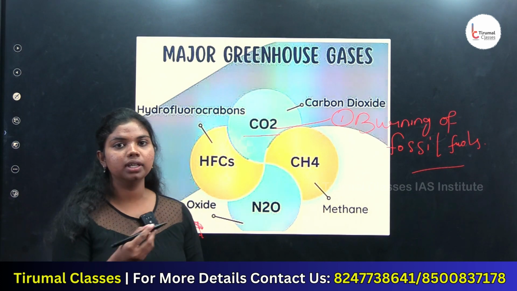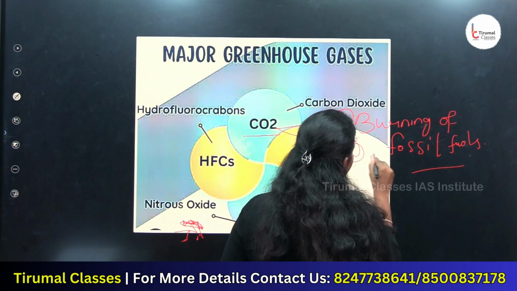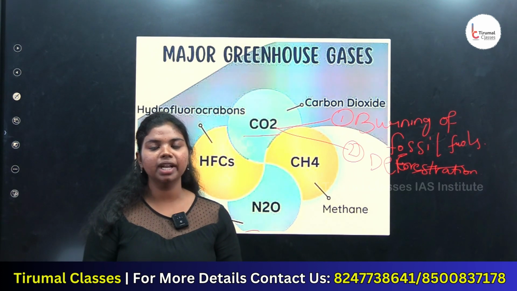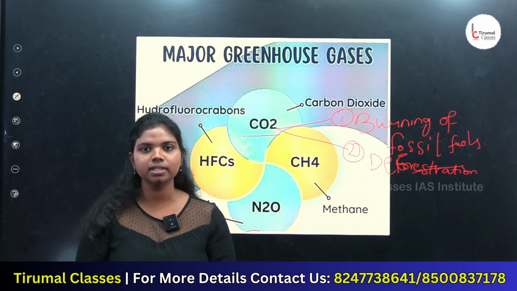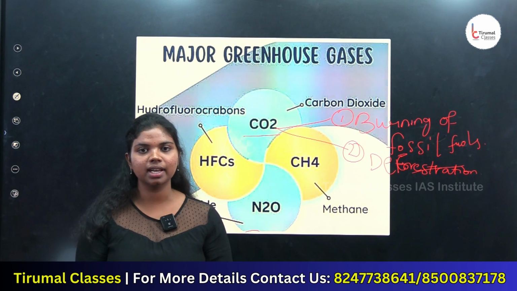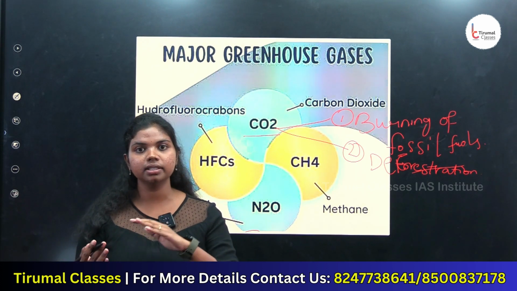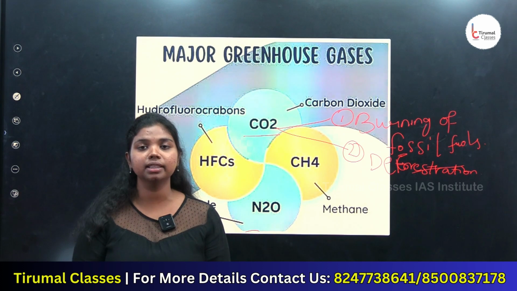Another source for emission of CO2 was deforestation. Basically, trees are absorbers of carbon and release oxygen. But the problem is increasing human activities like urbanization, industrialization and agricultural activities, which cut the trees and re-release the CO2 into the atmosphere, which makes the earth warmer.